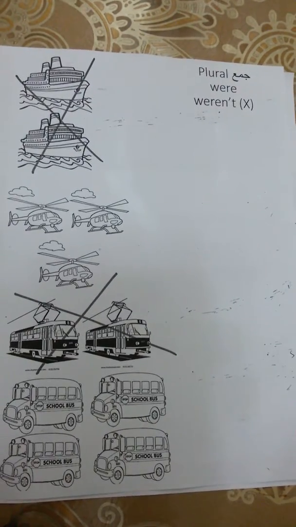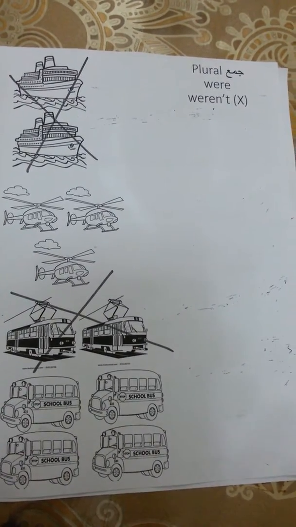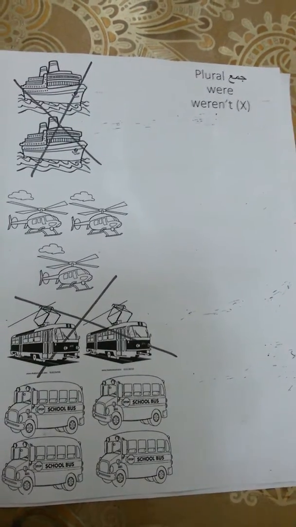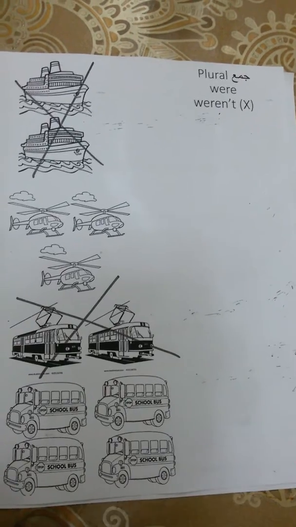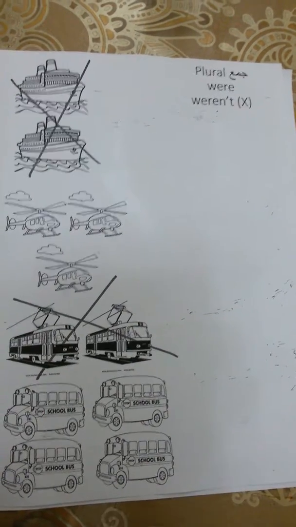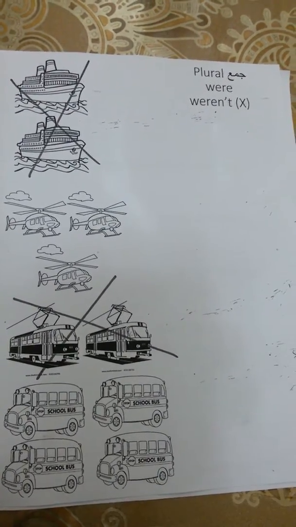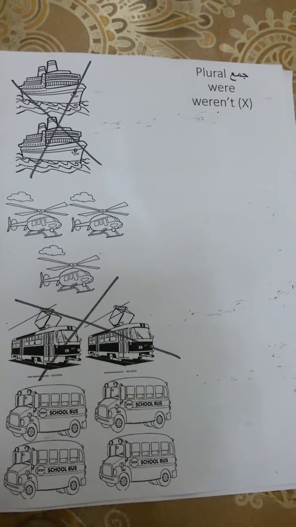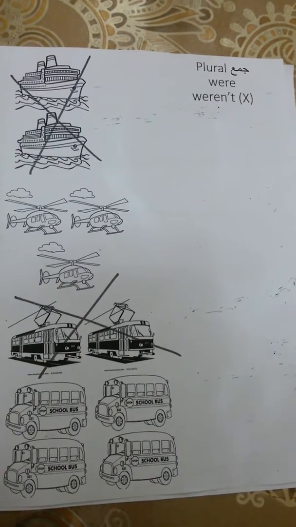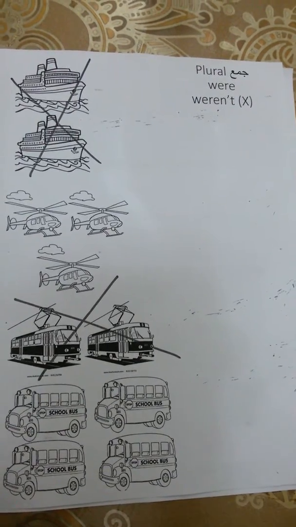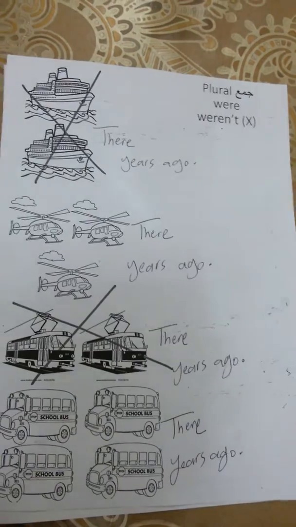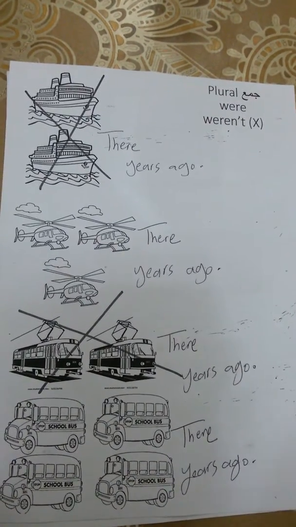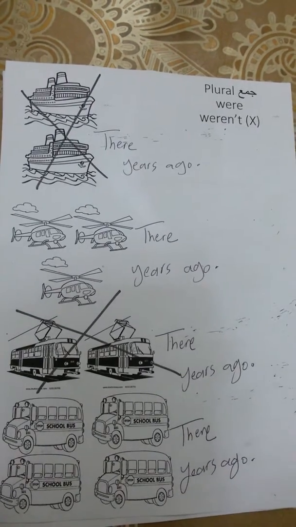The second thing you need to know is writing sentences using were and weren't. First, were and weren't are used for the plural if you have 2 or more pictures. Okay? You have 3 words that you're going to use in all the sentences. There, years ago. Write there at the beginning of the sentence and write years ago at the end of the sentence. So what's going to change is what you're going to write in the middle. So you will look at the picture and write.